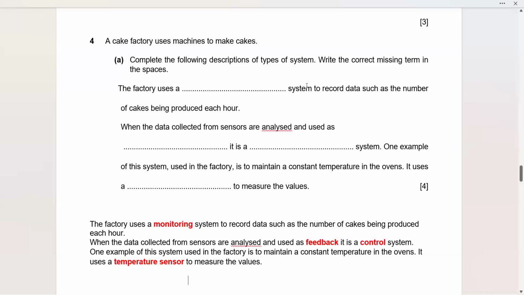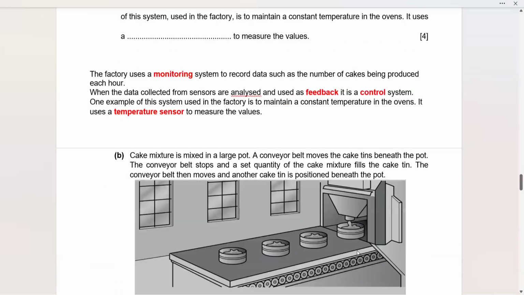So when you are collecting the data from the sensors and you are analyzing it and using it as a feedback, then that is going to form a control system. One example of the system used in the factories to maintain a constant temperature in the ovens, it uses a temperature sensor to measure the values. So if you have mentioned these values accurately, 4 marks are going to be yours.